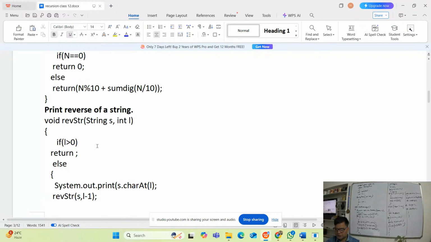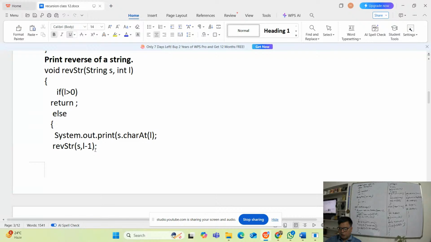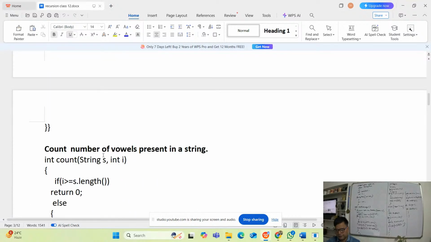Like reverse of a string is there. Now in this case what we are doing, if l is greater than 0, right? String s and int l. If l is greater than 0, then return, else System.out.print s.charAt(i), and then reverse string of the number. So it will be calling, and each function will be added continuously, and it will be returned.